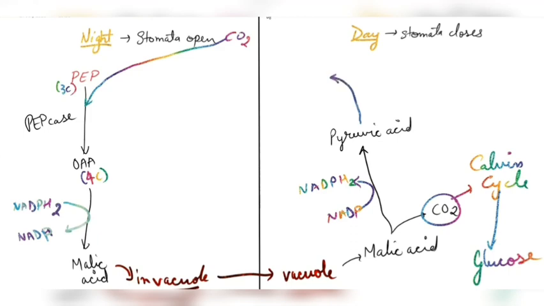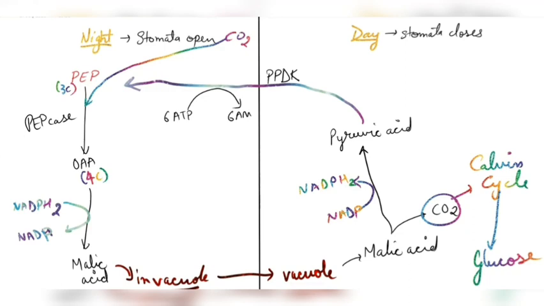To regenerate this phosphoenol pyruvate, the same enzyme as we saw in the C4 plants is responsible, that is PPDK, pyruvate phosphate dikinase, and the same conversions are there, that is 6 ATP will convert into 6 AMP, or we can say 12 ATP will convert into 12 molecules of ADP.